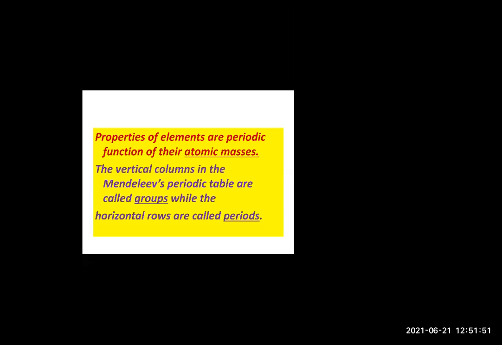Then the rise in the atomic mass does not appear to be uniform. He found that atomic masses were not uniform. There was not a uniform increase in the atomic mass. In increasing order, it was not there for some of the elements.